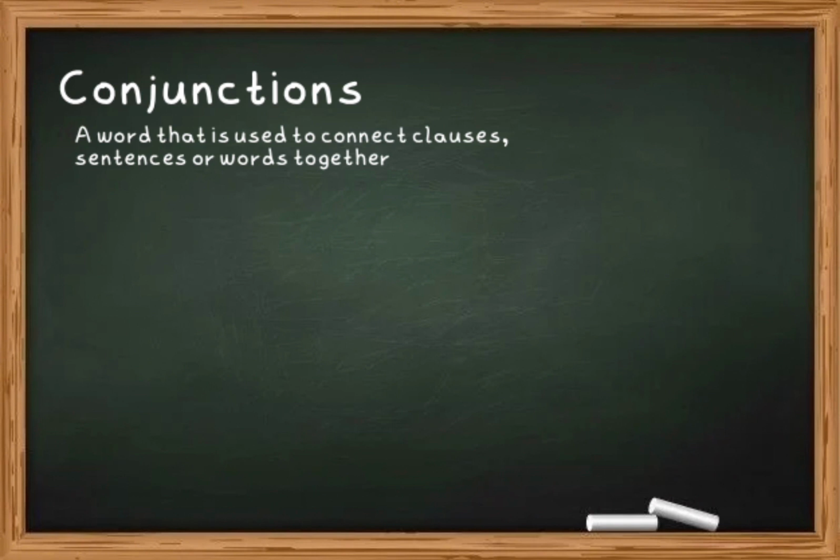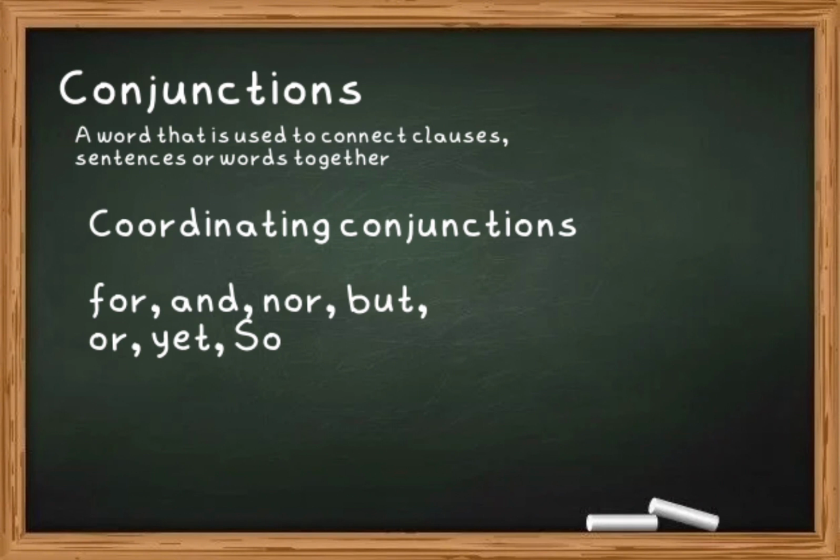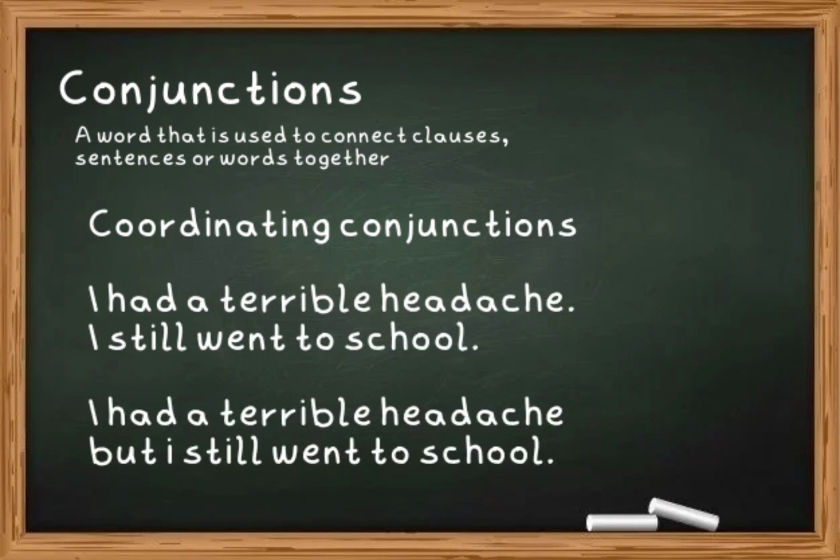The most common coordinating conjunctions are FANBOYS: for, and, nor, but, or, yet, so. FANBOYS, that's a great way to remember them.